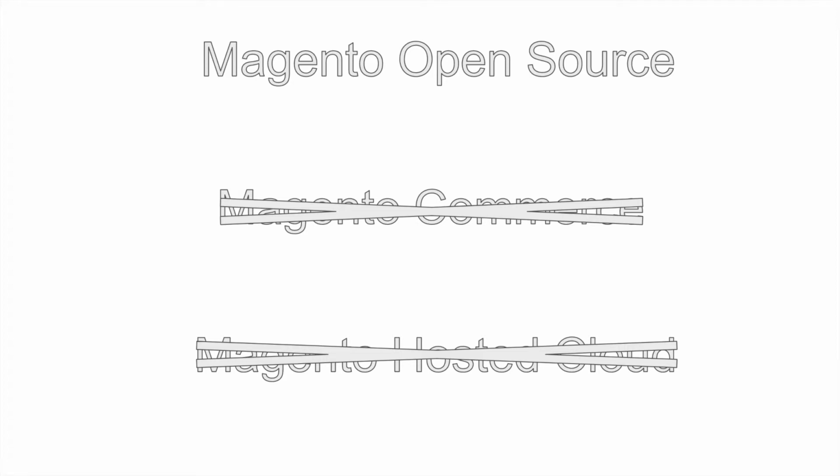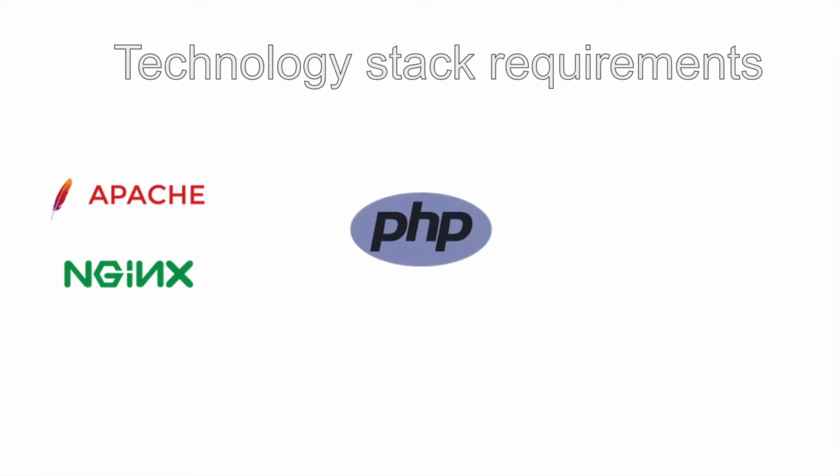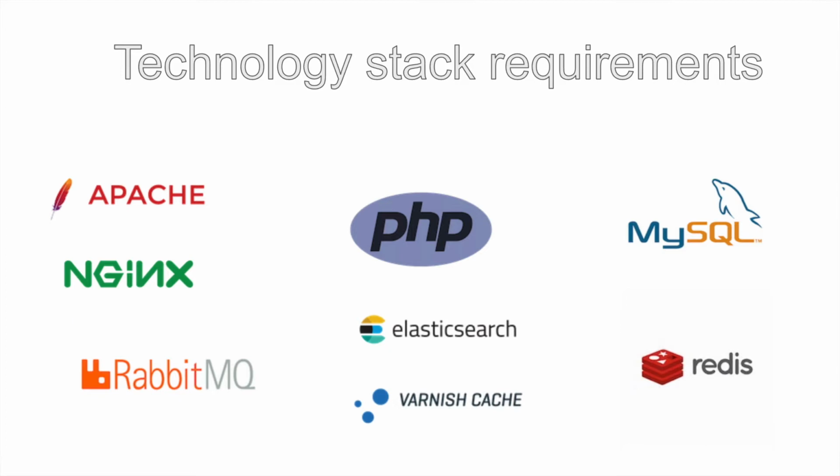Magento uses the following stack of technologies. As a web server, we can use Nginx or Apache, PHP as a language for the backend, and MySQL as a database storage. And that's it. That's enough to run Magento. But Magento also recommends using the following technologies: RabbitMQ for scheduled tasks instead of cron, Elasticsearch for search instead of MySQL, Varnish as a cache and HTTP reverse proxy, and Redis as a cache storage instead of files.